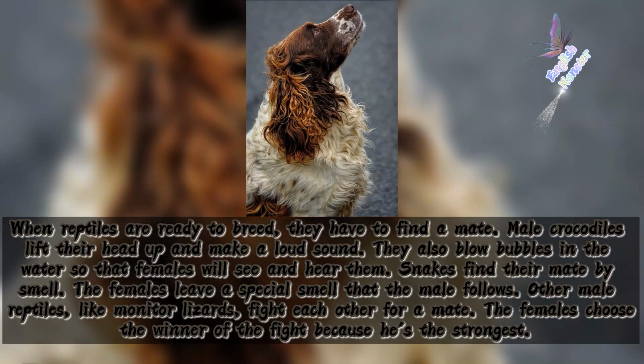Breeding. When reptiles are ready to breed, they have to find a mate. Male crocodiles lift their head up and make a loud sound. They also blow bubbles in the water so that females will see and hear them. Snakes find their mate by smell. The females leave a special smell that the male follows.